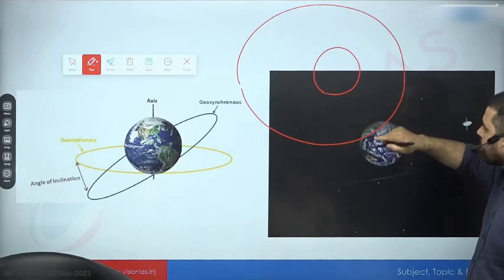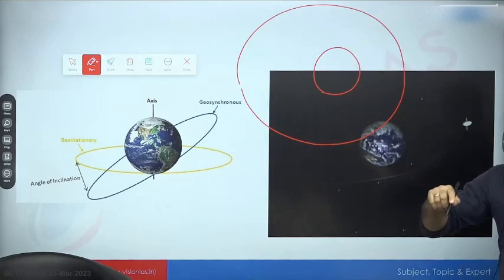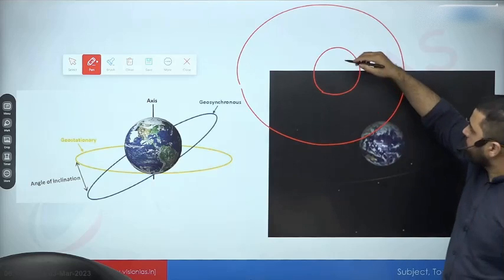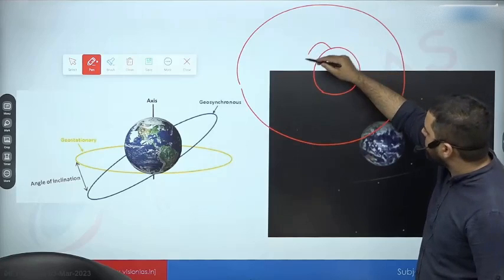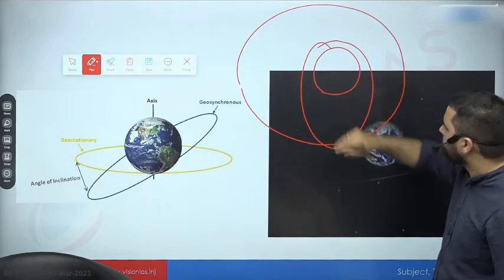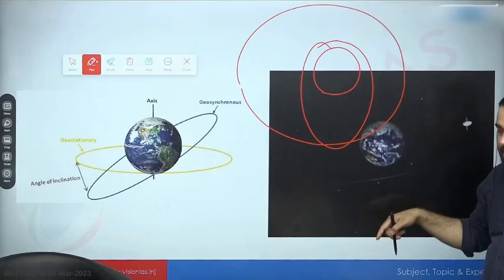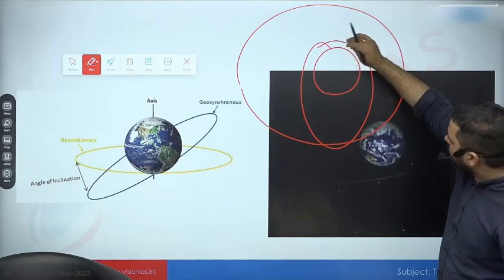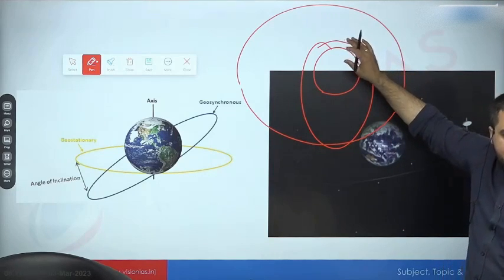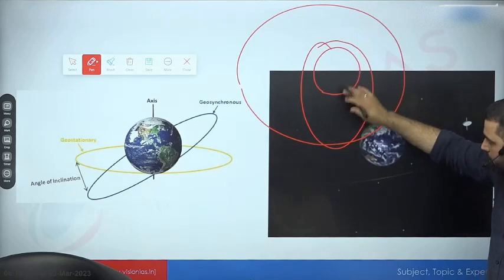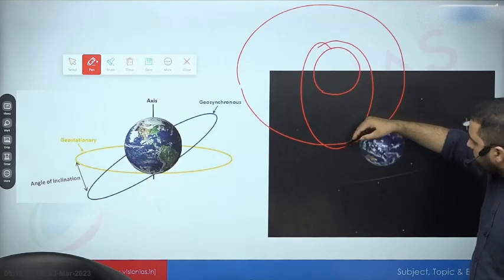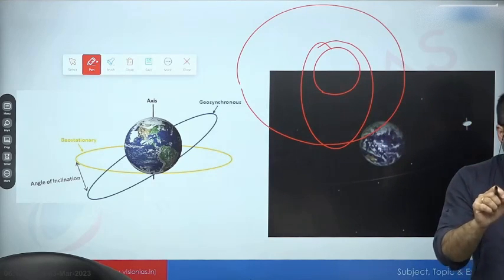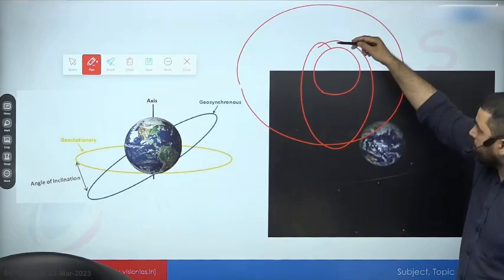Often what happens is that whenever you are launching a satellite with the help of a rocket, we often do not attain the final orbit in one go. We attain an orbit which will look something like this. It will be a highly elliptical orbit where the closer part of the ellipse, which is called the perigee, will be a few hundred kilometers, and the apogee will be about 36,000 kilometers. Once it reaches the apogee, the satellite is carrying some fuel. It has a motor. With the help of that fuel, we can give it a boost, or we can give it a boost at perigee also, by the way.